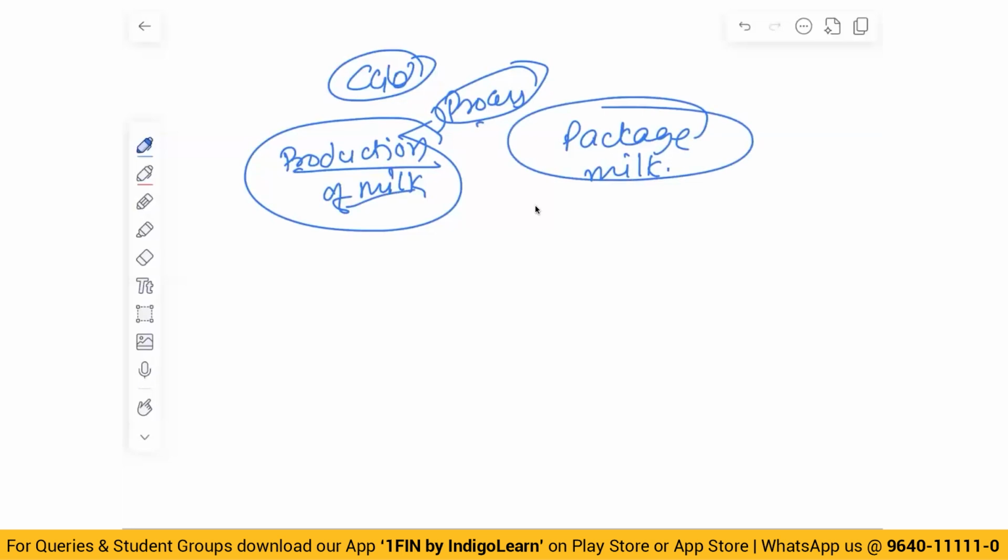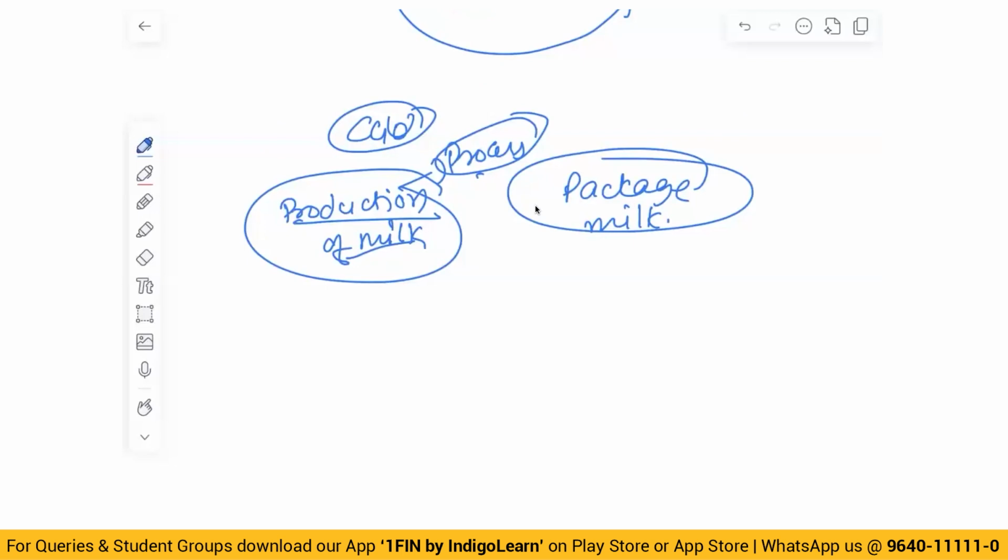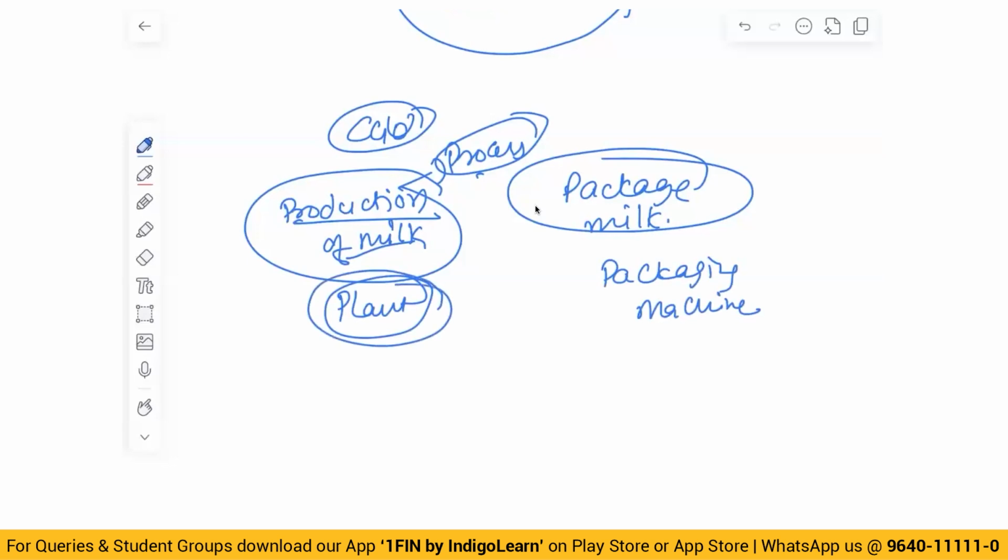Now, for this processing of milk, let us say I have one plant, and for packaging, I have a packaging machine. Just by using this plant, I cannot generate cash flows. I have to compulsorily depend on the packaging machine.